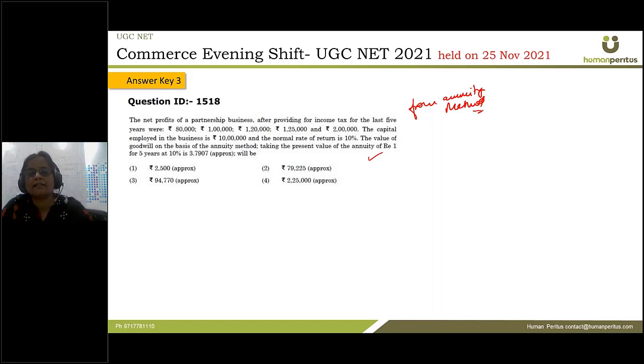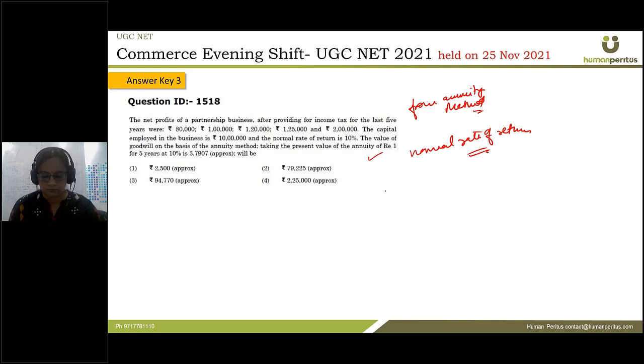We arrive at the present value of the goodwill by discounting it at the normal rate of return. So it is very simple to calculate goodwill here. First of all, we'll compute the average profits.